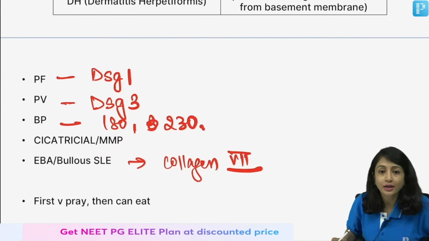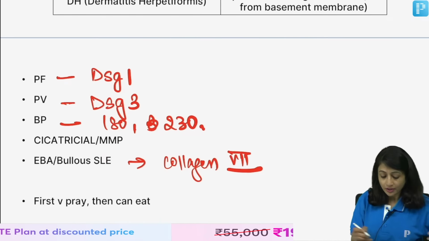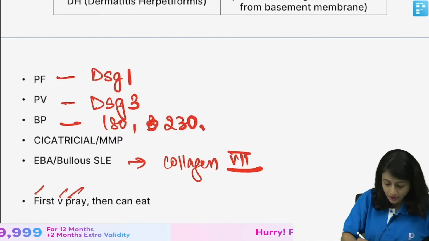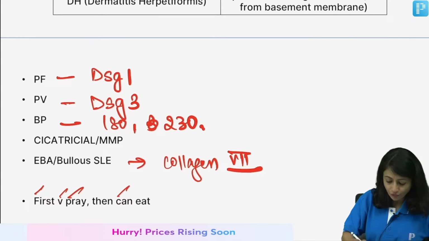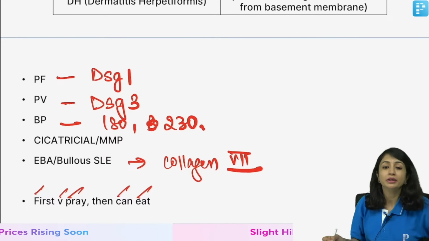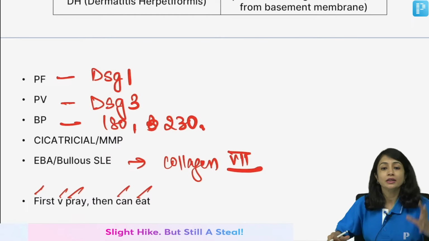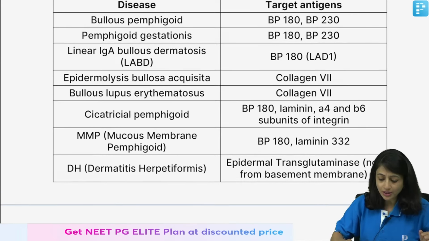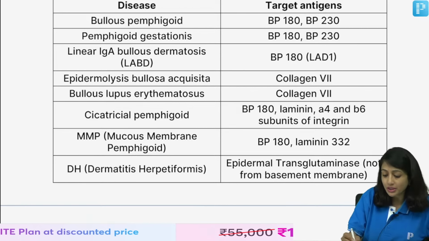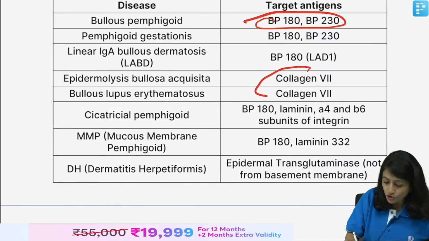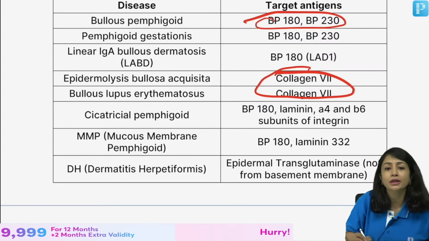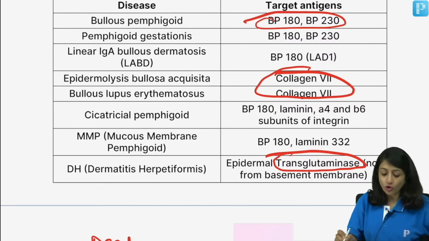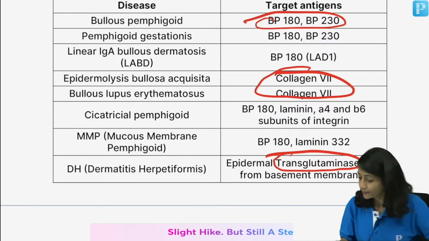So, there is a mnemonic to remember this. First we pray, then can eat. First foliaceus, vulgaris, bullous pemphigoid, and then can eat, C for cicatricial and E for EBA. First we pray, then can eat. So, it's an easy mnemonic you can quickly write in the exam, and these are the various antigen. BP 180 and 230 is easy to remember. Then you should know collagen 7 for EBA and bullous SLE, and we already discussed transglutaminase for dermatitis herpetiformis. Clear?